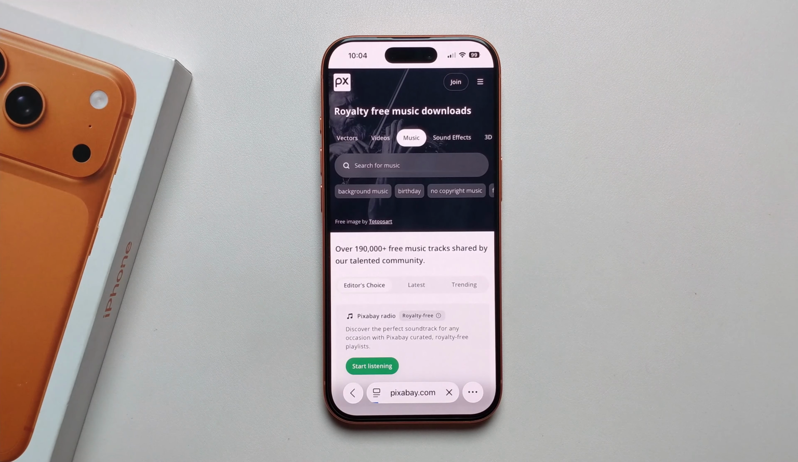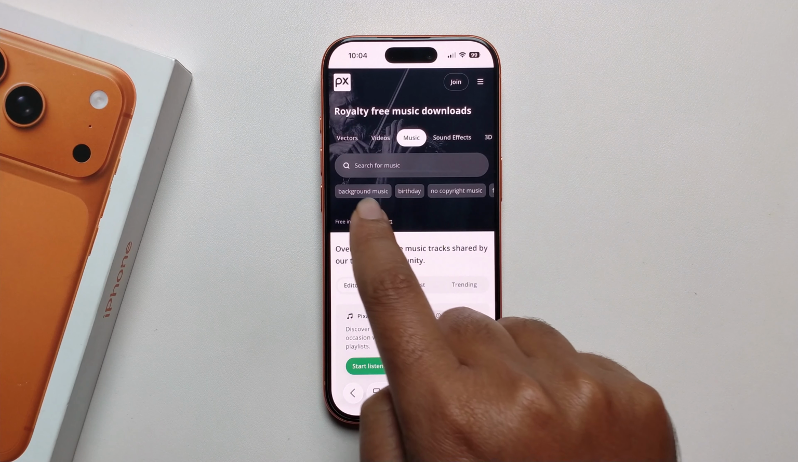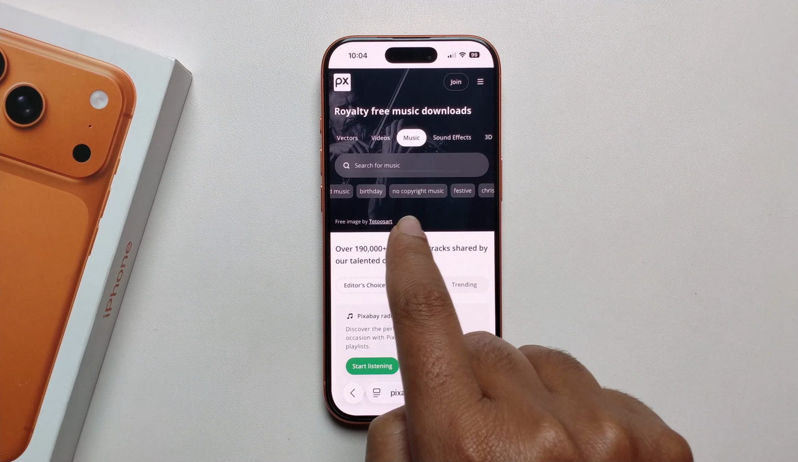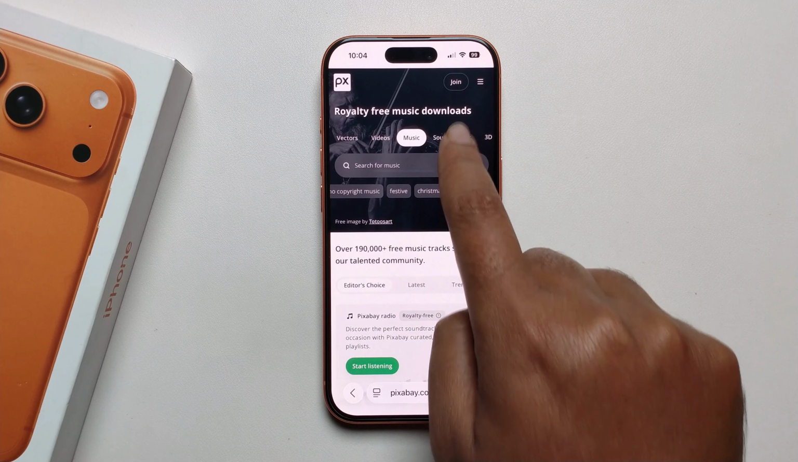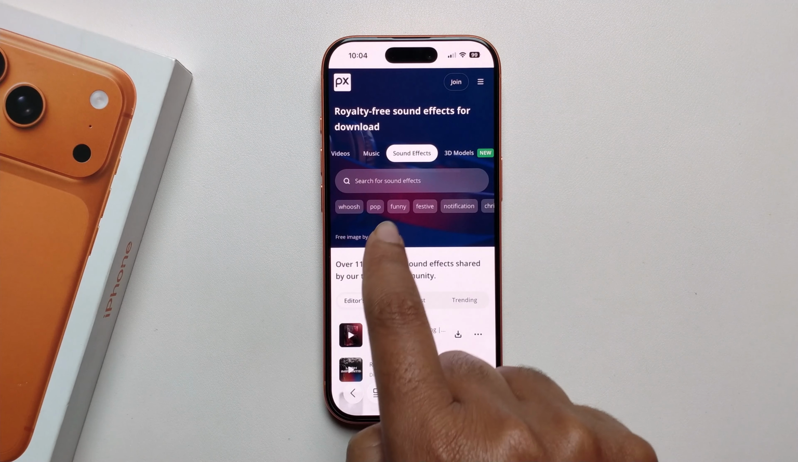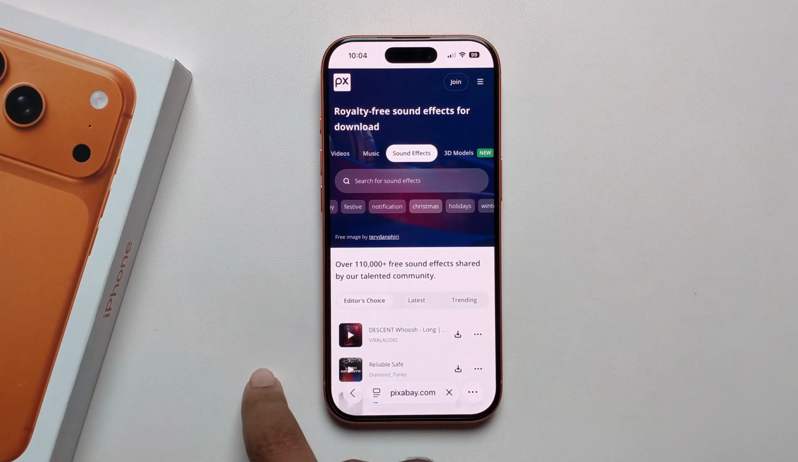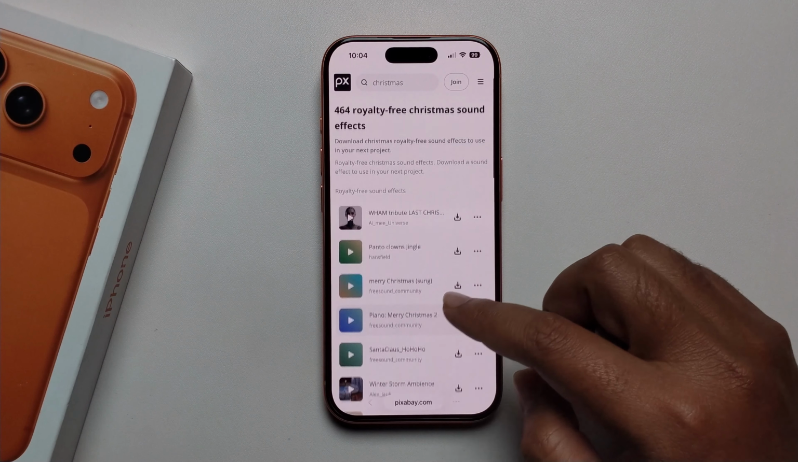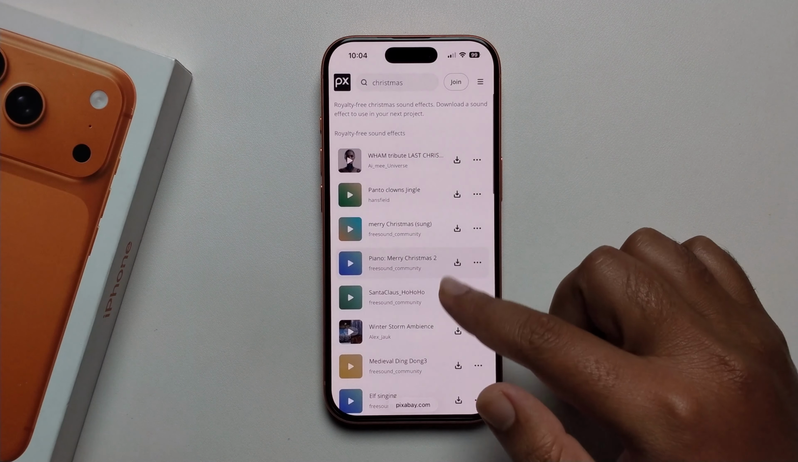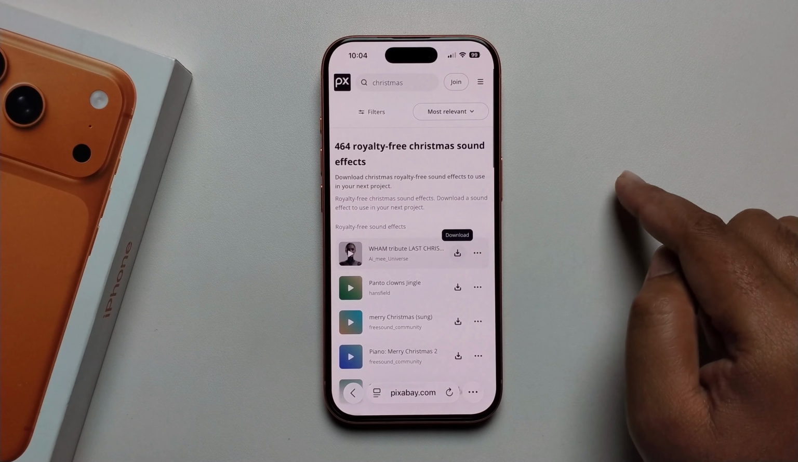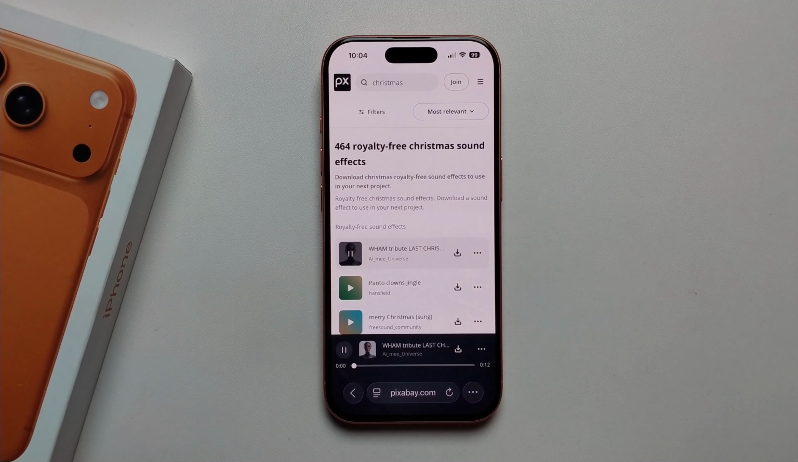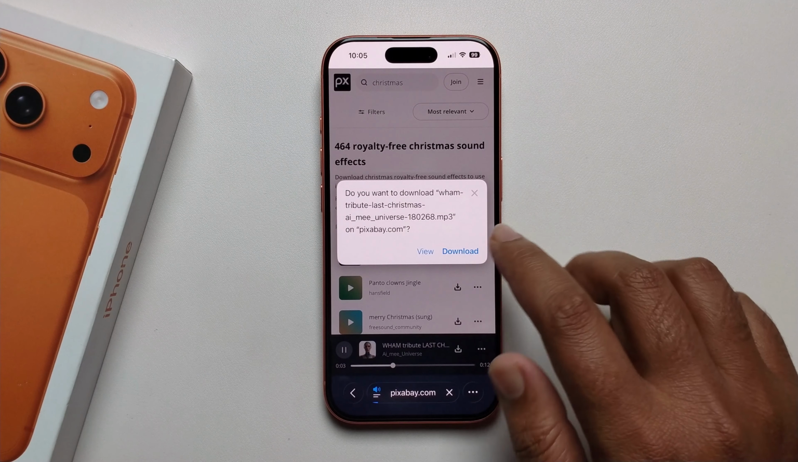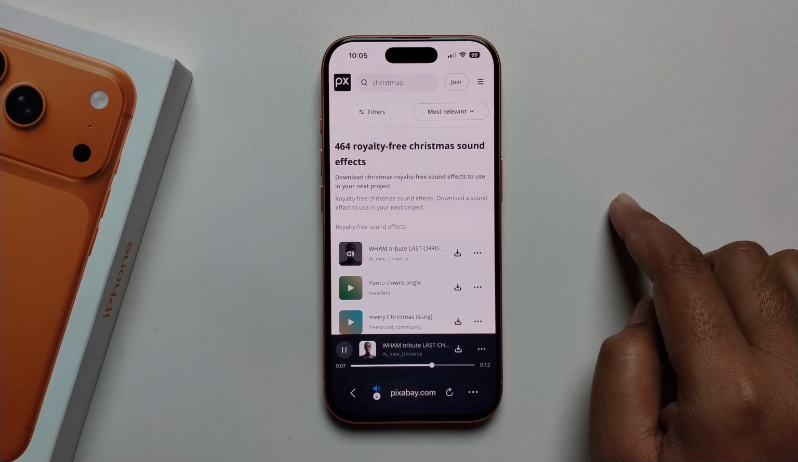I can select music and background music, birthday, no copyright music, sound effect. And it shows more here. Select any one, like this, download this and first play it, and just download this. Press on download.